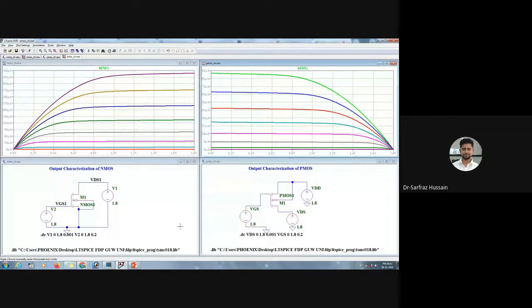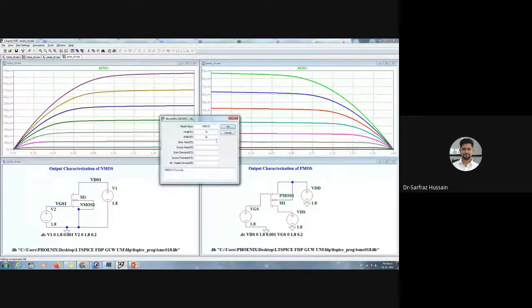I suppose you all have understood this, and you can also try with some other different nodes. You can try with 45 nanometer, and even if a 28 nanometer technology file is available with you, you can try with that as well. One more thing we can do tomorrow is change the parameters, like the widths.